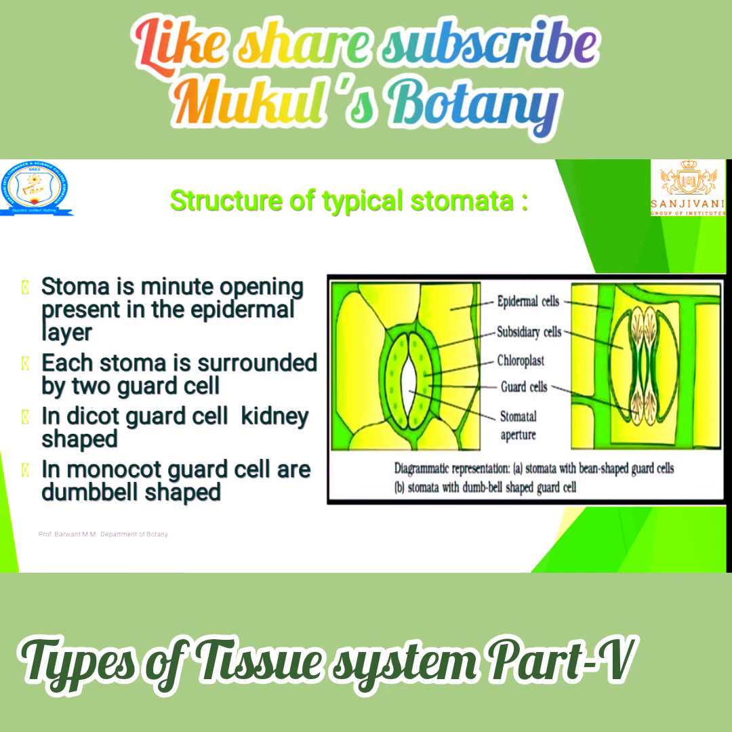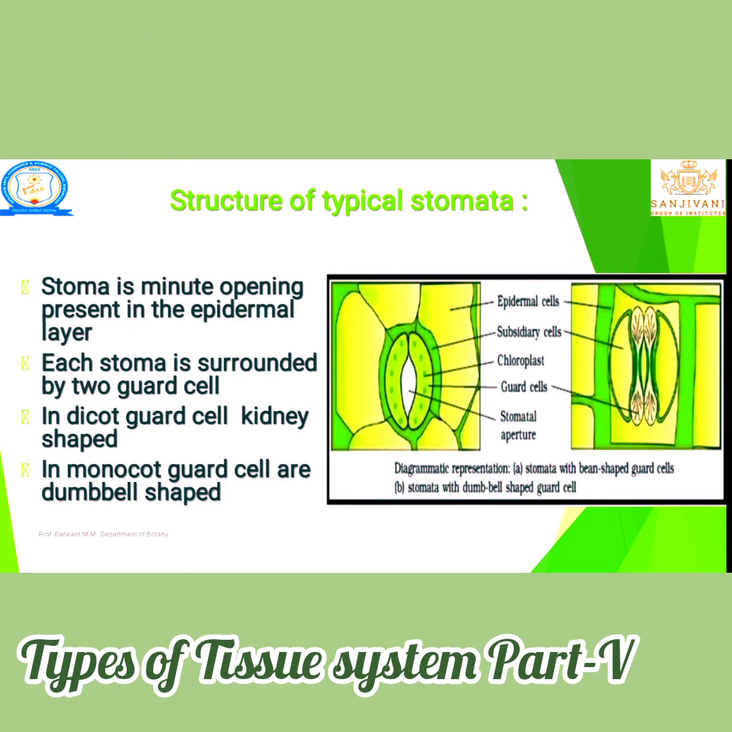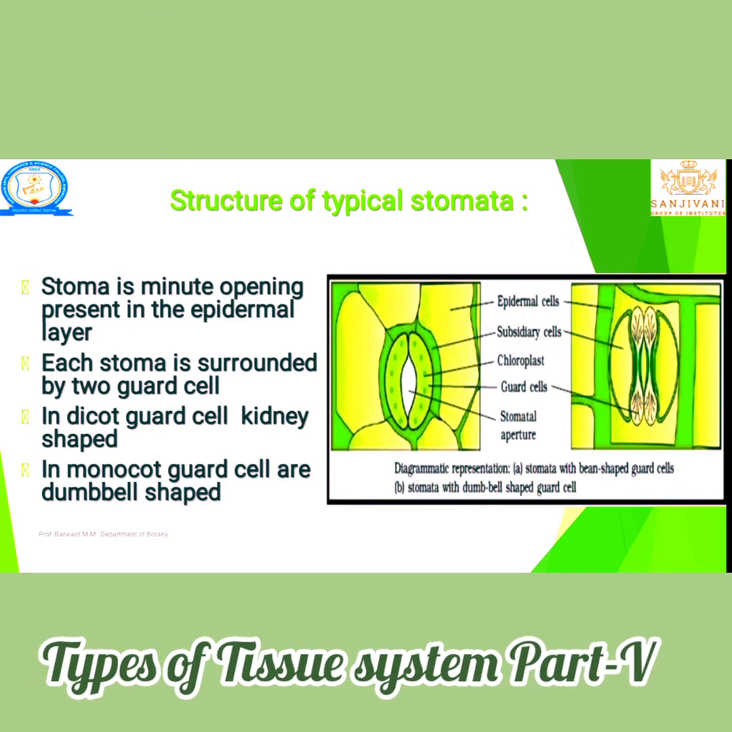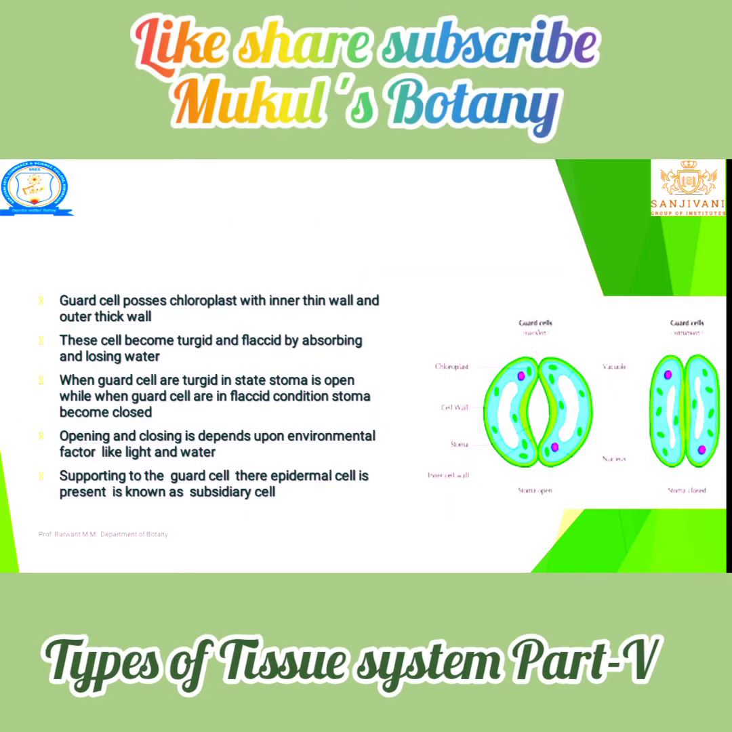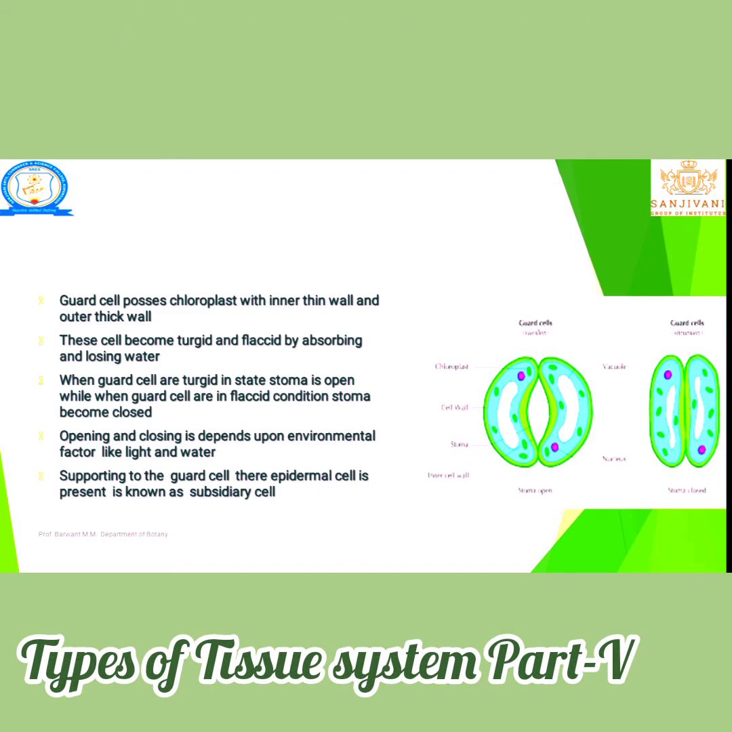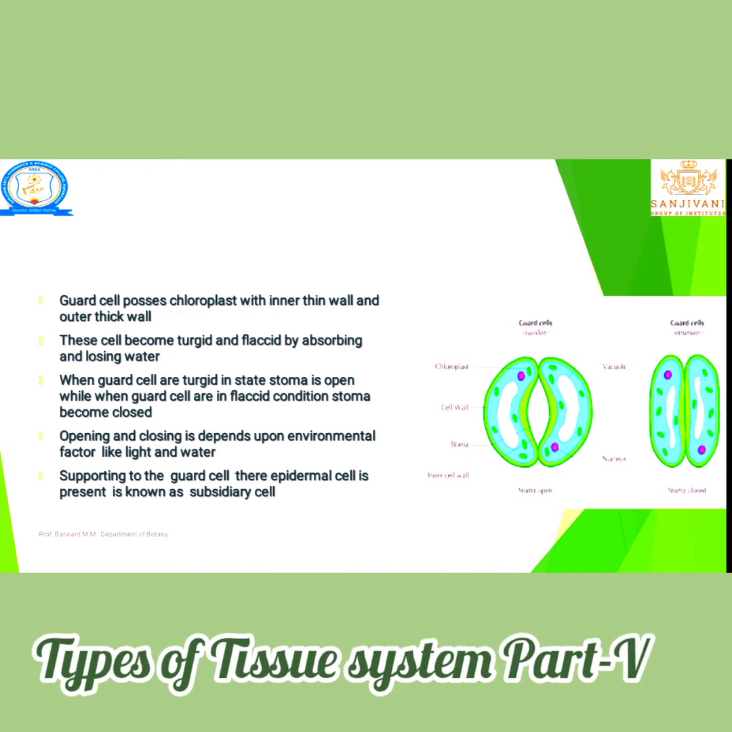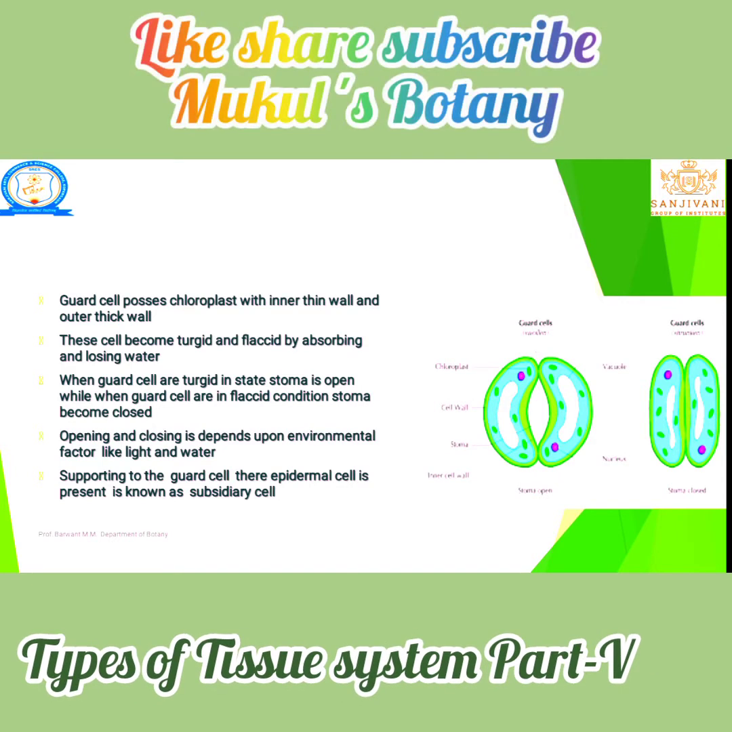In dicots the guard cell is kidney shaped, and in monocots the guard cell is dumbbell shaped. In that figure we can easily see this. The guard cells possess chloroplasts. The inner wall is thick and the outer wall is thin.